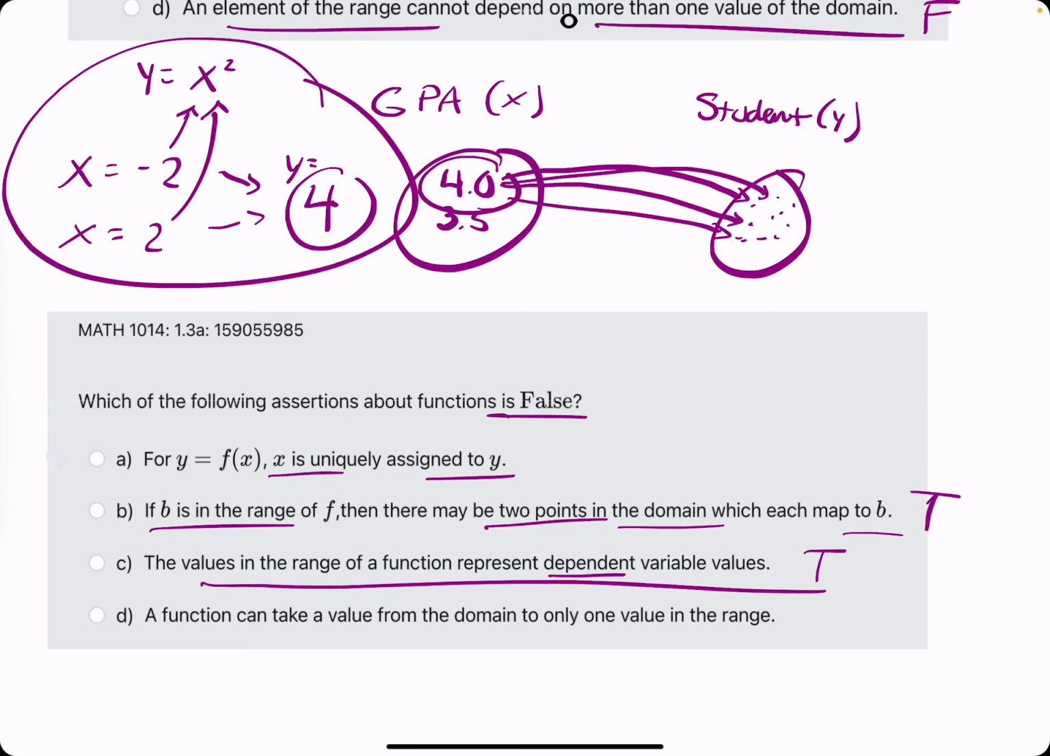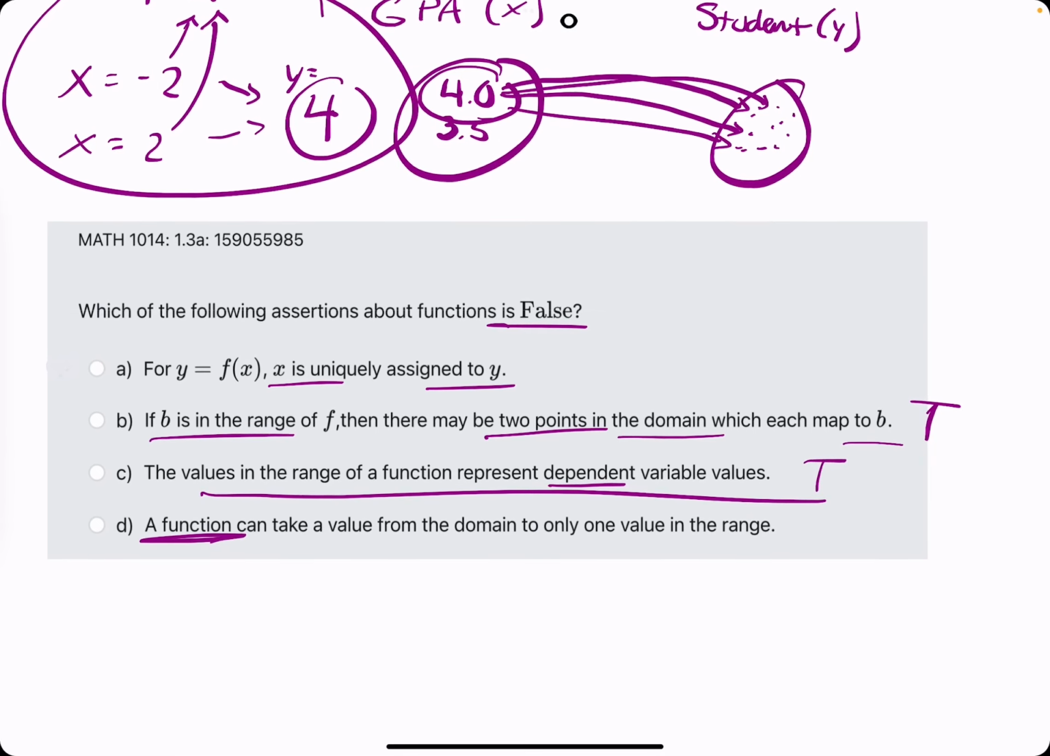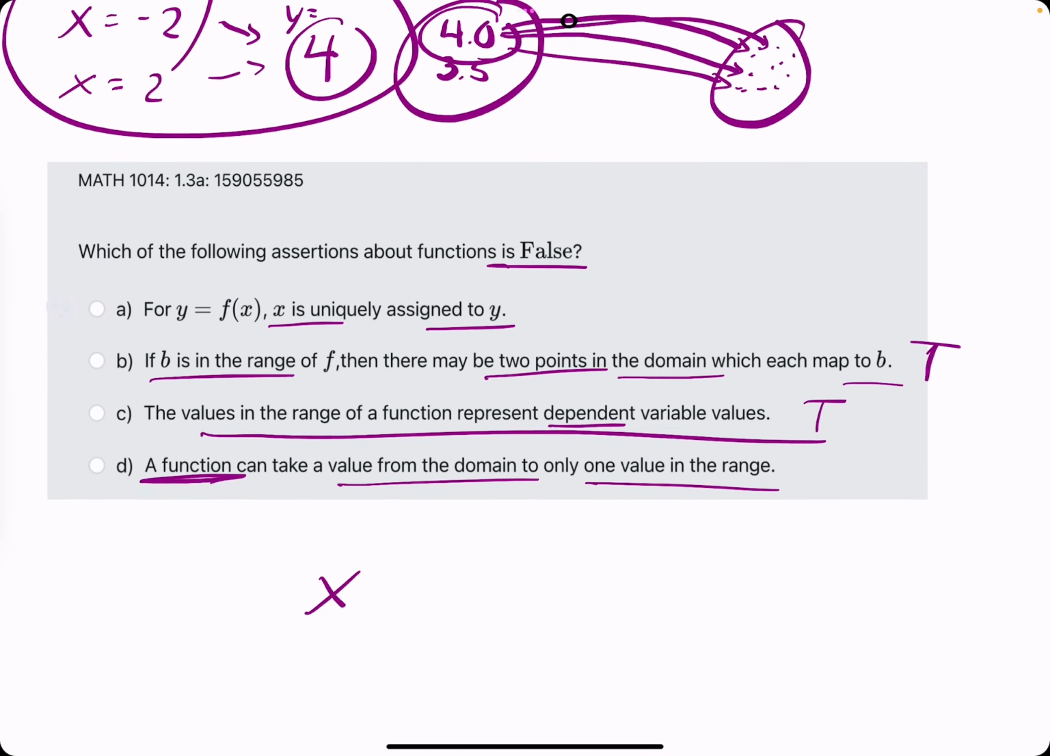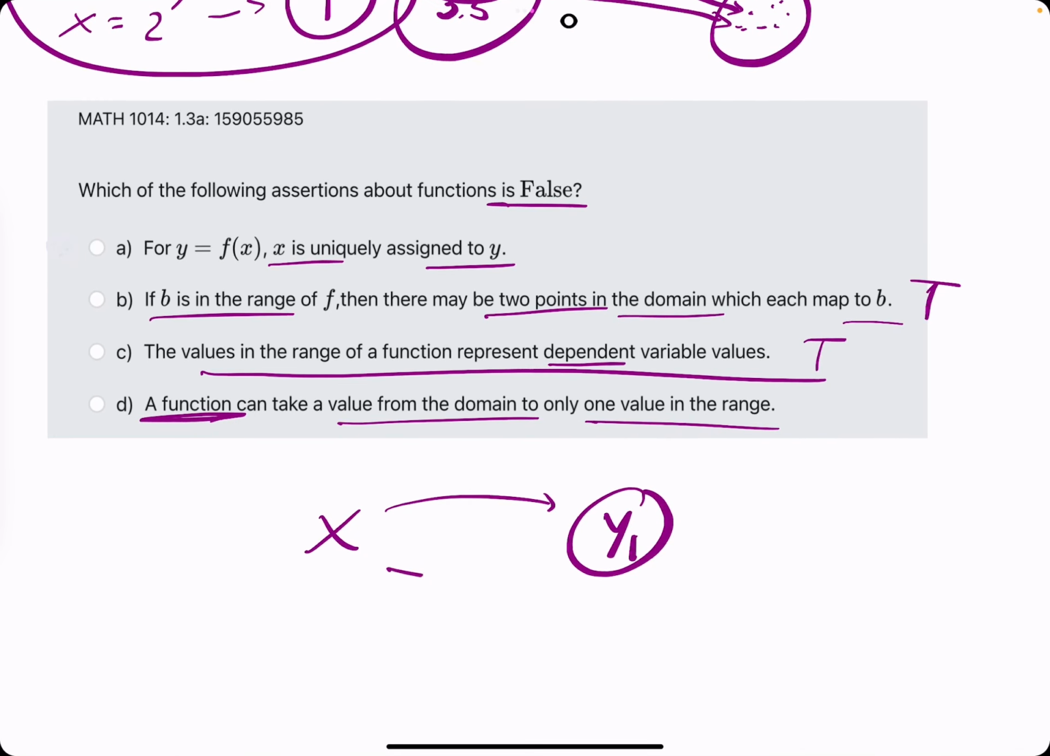D: a function can take a value from the domain to only one value in the range. So if we're talking about an actual function, then it can take a value from the domain to only one value in the range. That is correct, because we can only have an x value producing a single y value, say y1. But if that x value starts producing two different y values, that's what makes it not a function. So that's why they say only one value in the range, and they're talking about a function. So A is our false statement in this case.